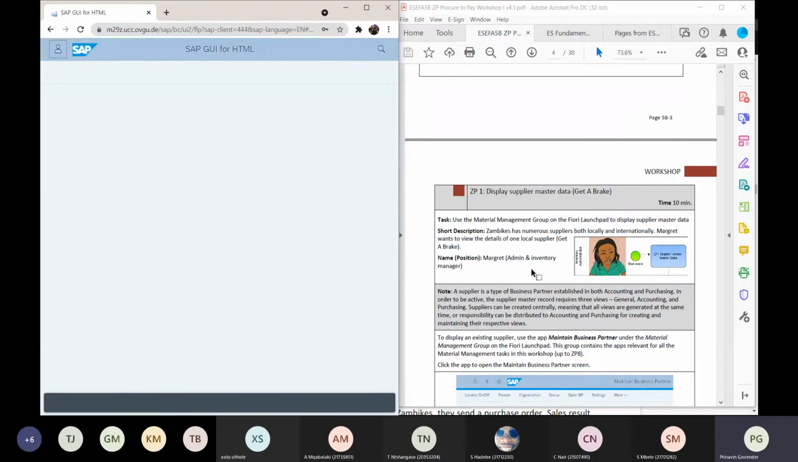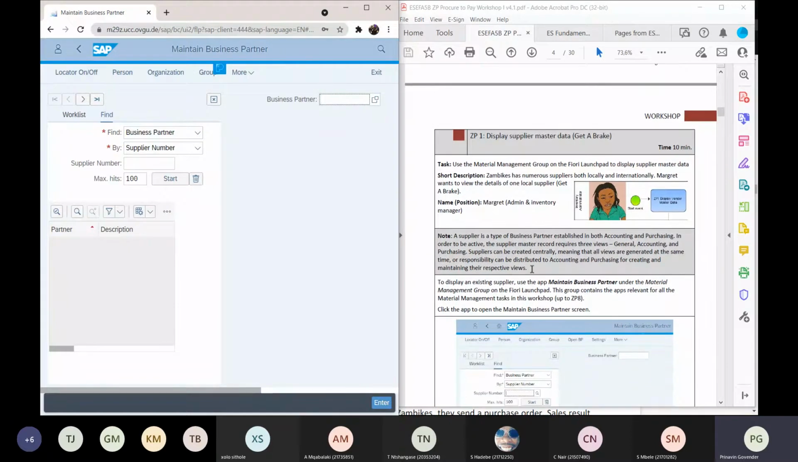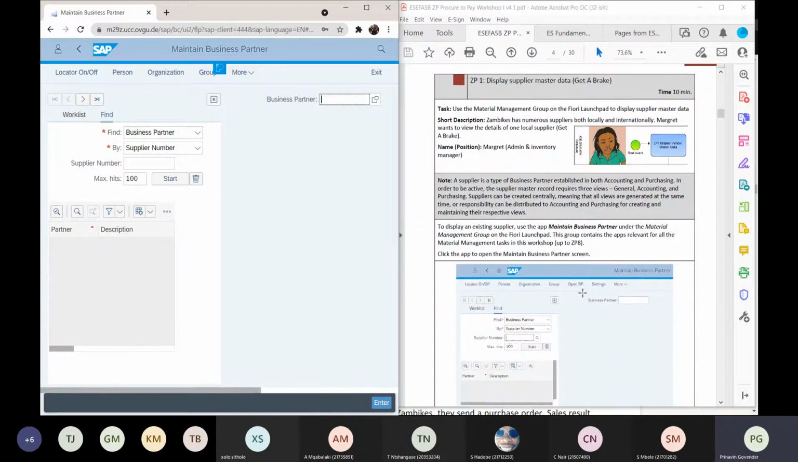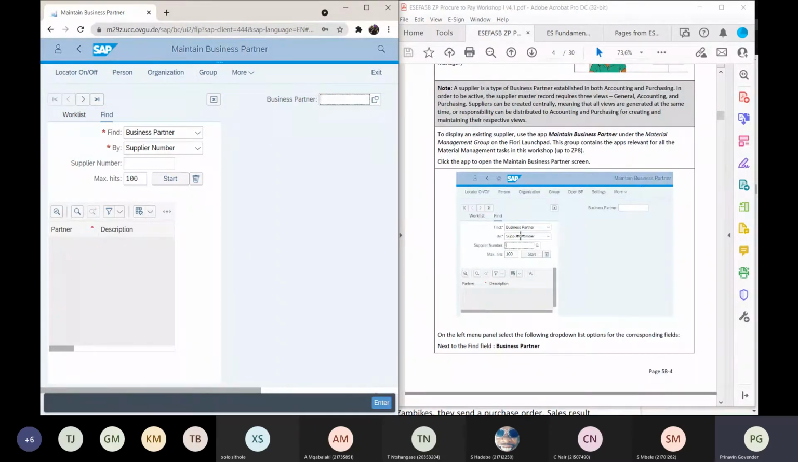So I'm following the notes out here. It says maintain business partner. Then it says to display an existing partner under the material on the Fiori group. This group contains the apps relevant for all. Then click the app to open the maintain business partner screen. Great, I've opened the maintain business partner screen, and this is what I will see. I need to find the business partner. So there's my business partner.